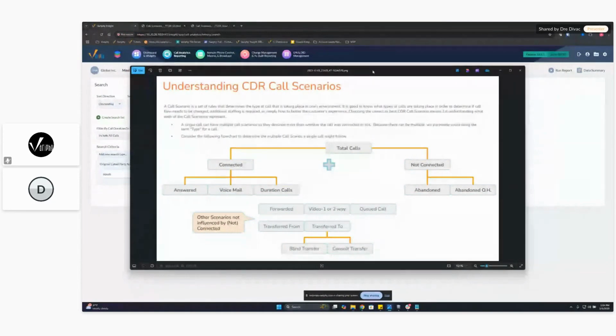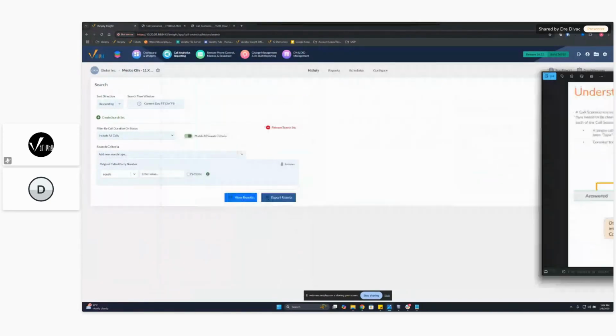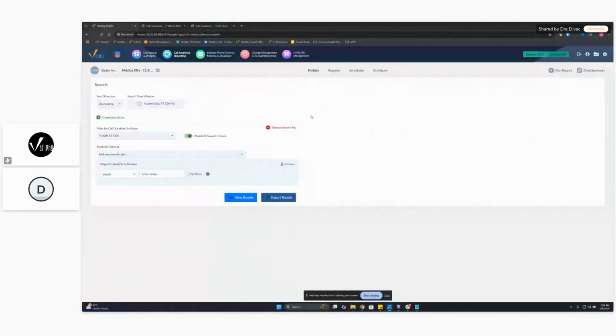A better way of using them than the old-fashioned way of getting some items and records that you guys might be looking for. So here we are back at our Variphy home screen, our call history page. Let's say you just wanted to see all the calls in your environment. The old school way would just be ends with capital X, and we're going to pull all those calls. But now with call scenarios, we can do this a little easier. You can actually search in the search criteria for call scenario types.